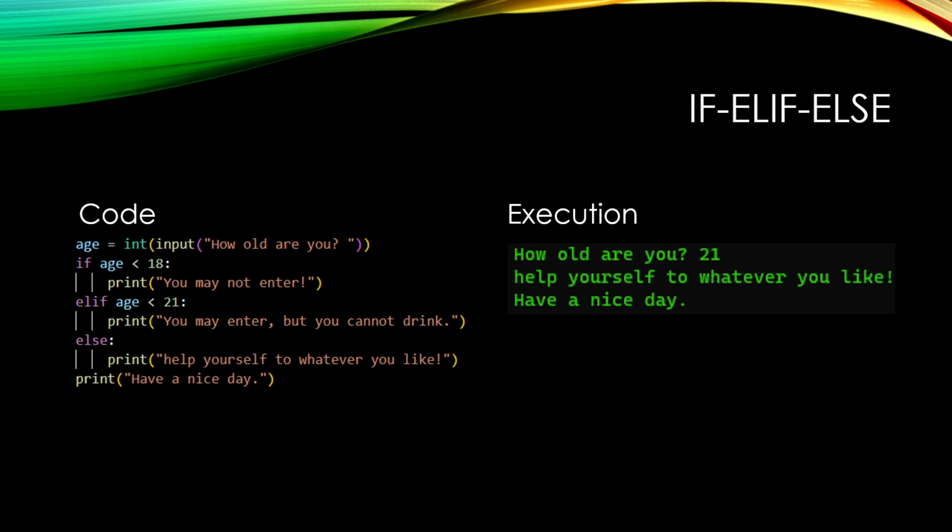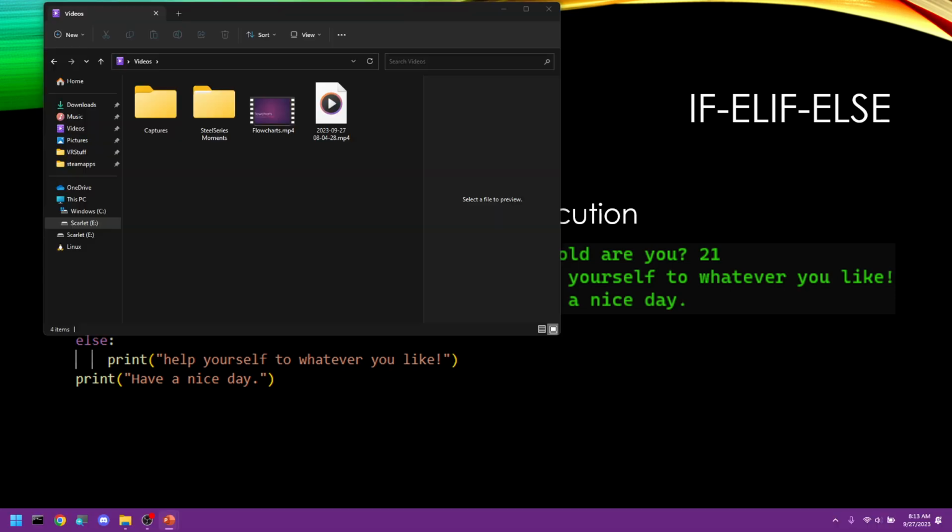Finally, elif. In other programming languages, it's else if. But Python combines else and if into one word. So, once again, last time, we have an input that asks, how old are you? This input is cast to an int, and then it is stored in age.